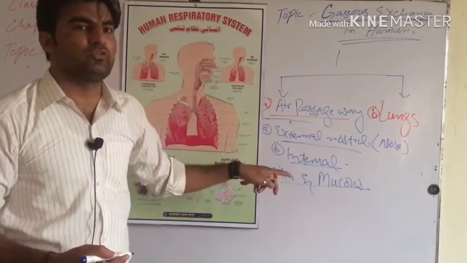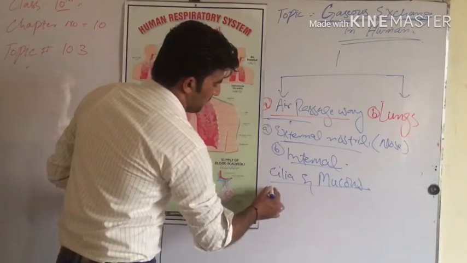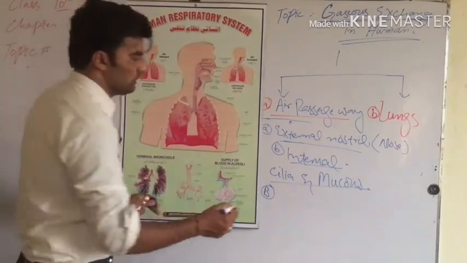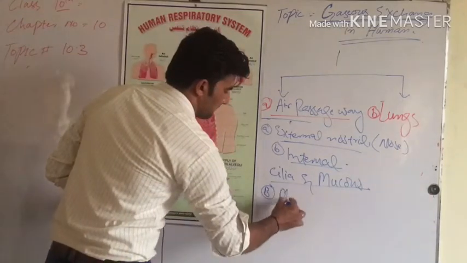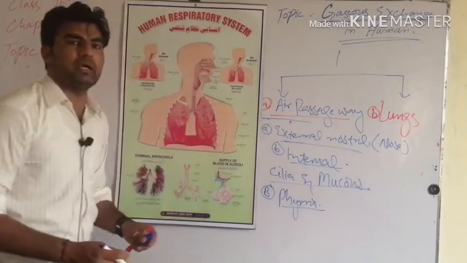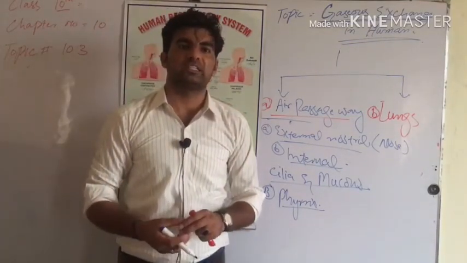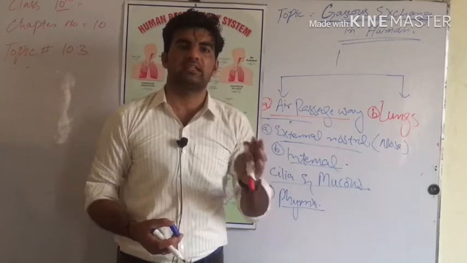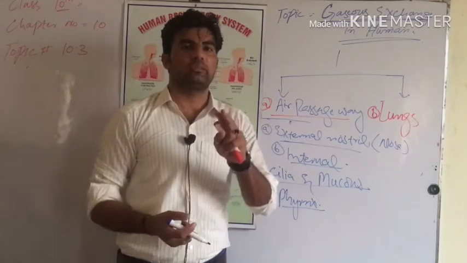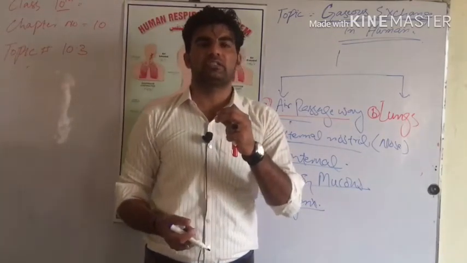After that, when we inhale air from the outer environment through the external nostril and internal nostril, it comes into the pharynx region. The second organ of the air passageway of the human respiratory system is the pharynx. What role does the pharynx play? The pharynx is a combined junction of two canals or passageways: one is the larynx and another is the esophagus. There are two separate ways, one for respiration and another for the digestive system.